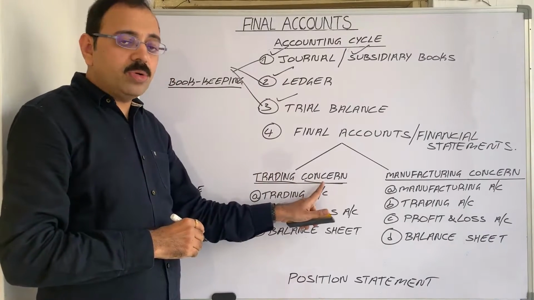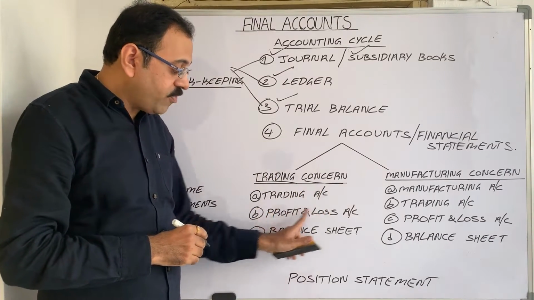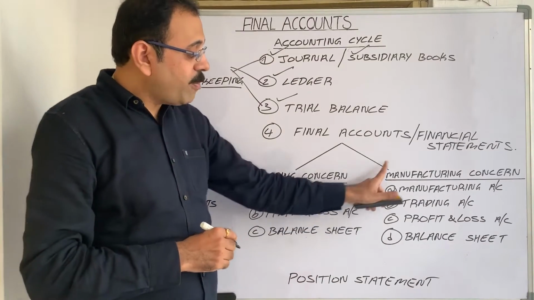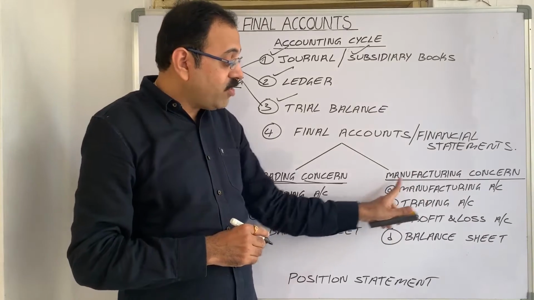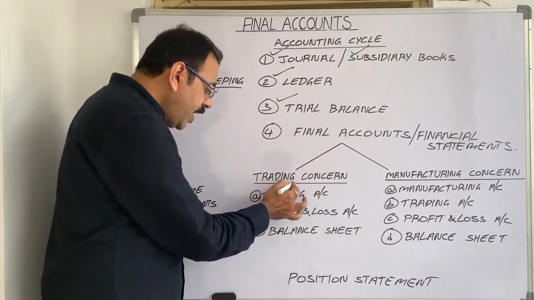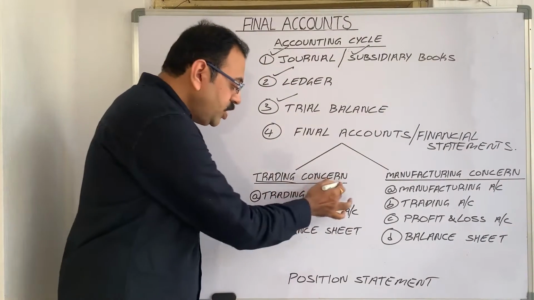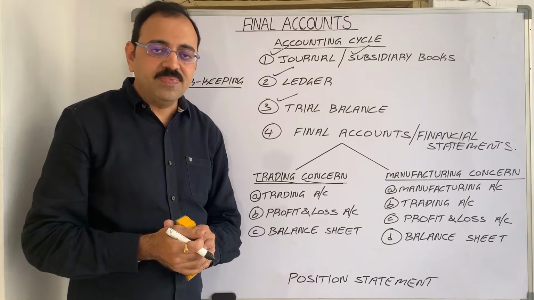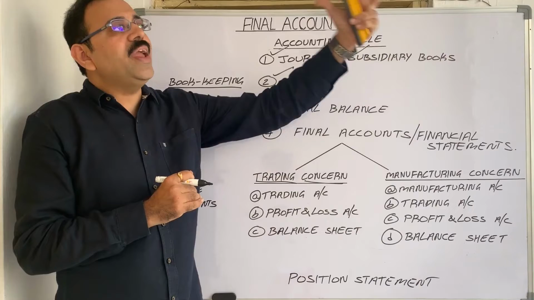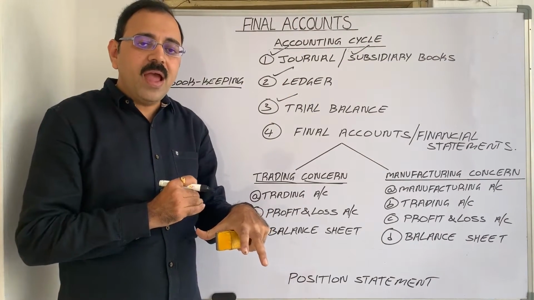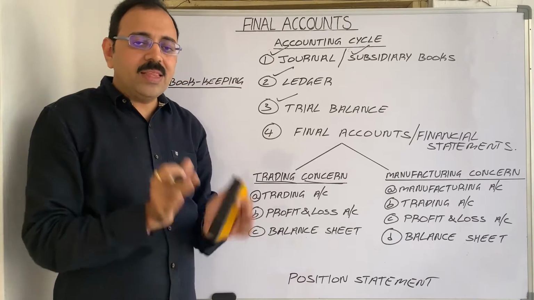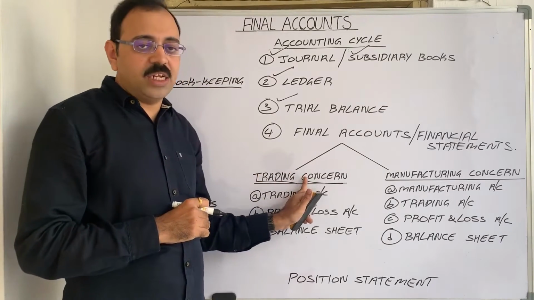Trading concern final accounts contain trading account, profit and loss account and balance sheet. Similarly, final accounts of a manufacturing concern contain manufacturing account, trading account, P&L account and balance sheet. Now what is meant by a trading concern? Concern means what? Firm, organization. If any organization is engaged in buying the final product from the wholesale market and by adding some profit, selling that product to the customer, then that firm comes under trading concern.